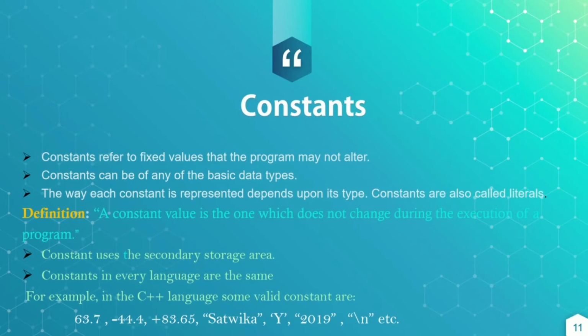Next, constants. Constant means fixed values. Constants refer to fixed values that the program may not alter. These may be any of the basic data types, and the way each constant is represented depends upon its type.